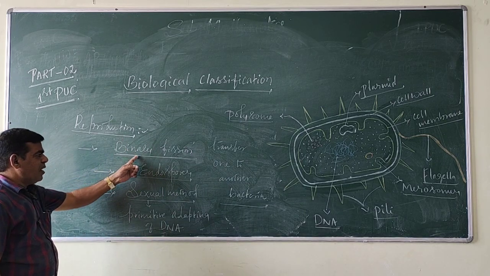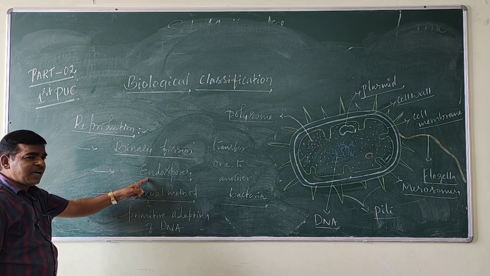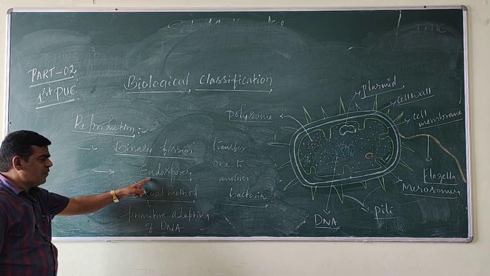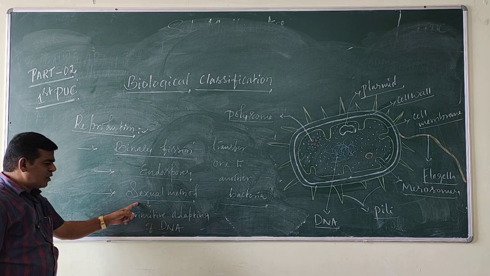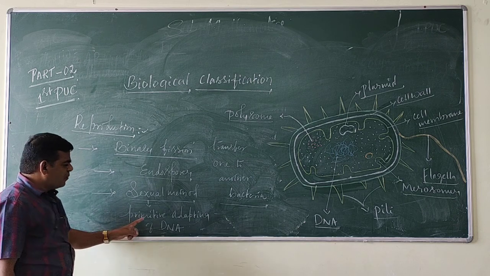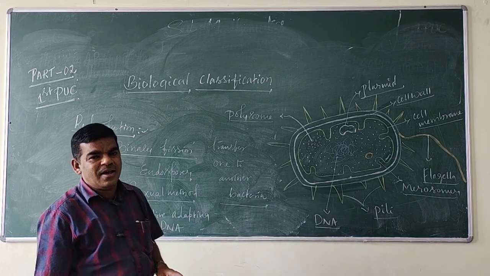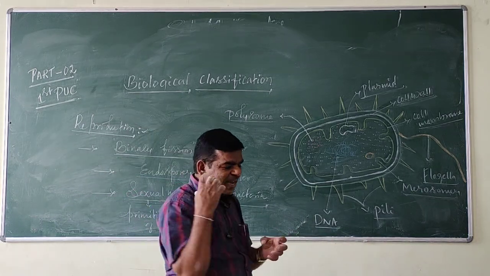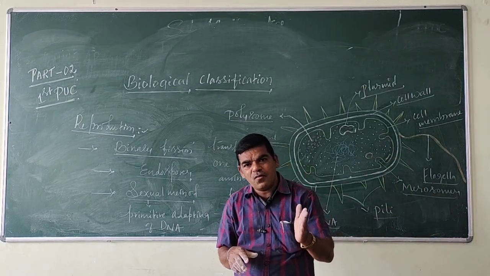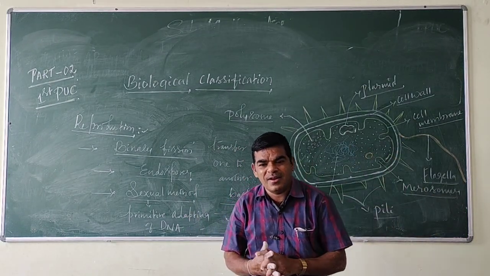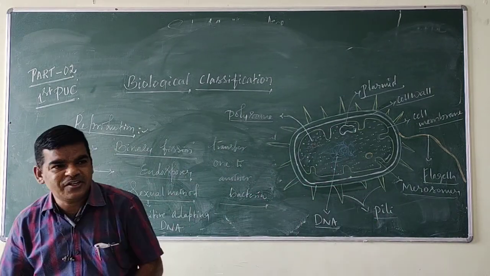See, bacteria may reproduce by binary fission. In unfavorable conditions, bacteria reproduce by the formation of endospores. Bacteria also reproduce by the sexual method by a primitive transfer of DNA from one bacterium to another bacterium. In sexual reproduction, the DNA of one bacterium can transfer to another bacterium. It's called the sexual method of reproduction.